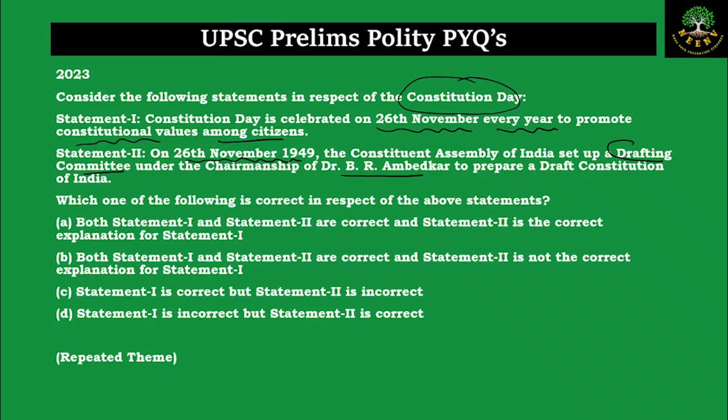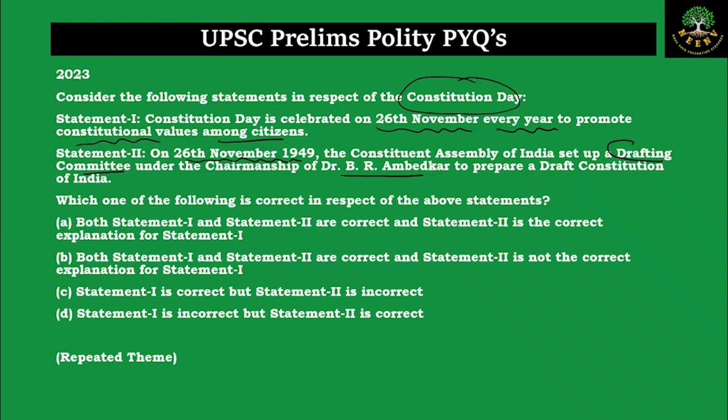Option A. Both statement 1 and 2 are correct and statement 2 is the correct explanation for 1. Option B. Both 1 and 2 are correct but statement 2 is not the correct explanation. Option C. Statement 1 is correct but 2 is wrong. Option D. Statement 1 is incorrect but statement 2 is correct.